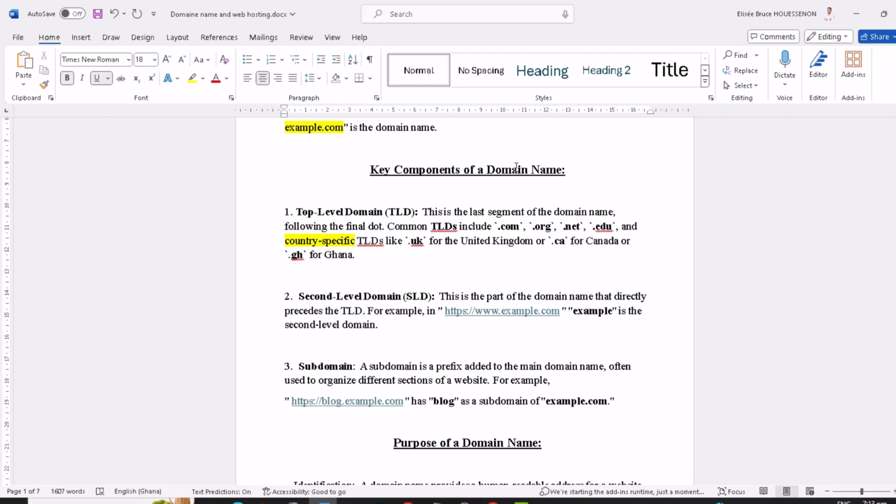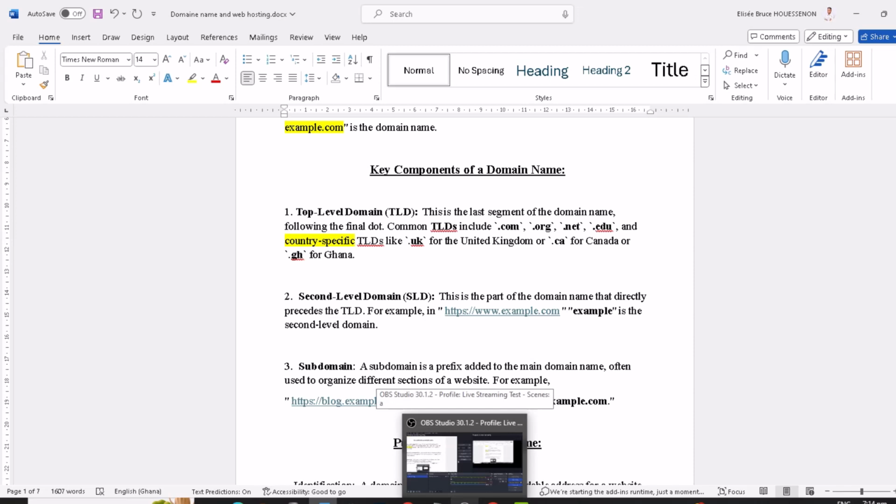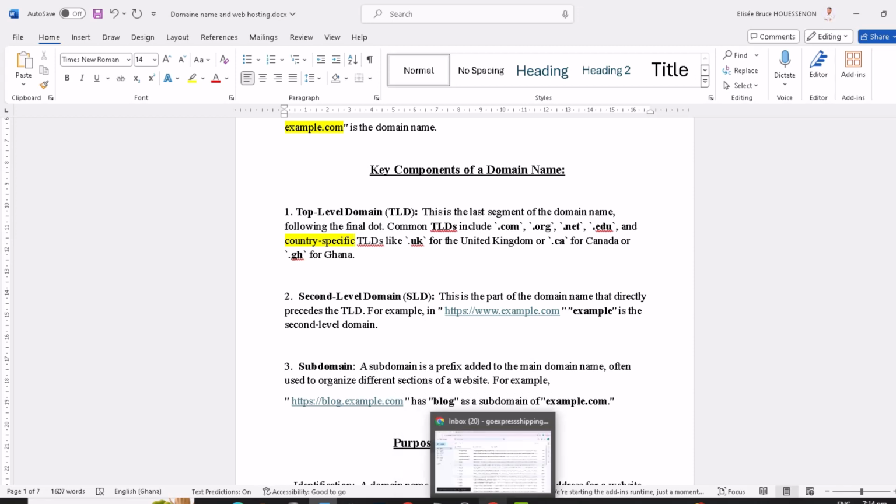The second key component of a domain name is the second level domain. And the second level domain is the part of the domain name that directly comes before your .com or your .org or your .net. So it's the part of the domain name that directly precedes your top level domain name.